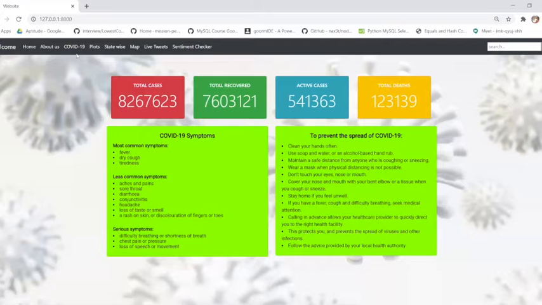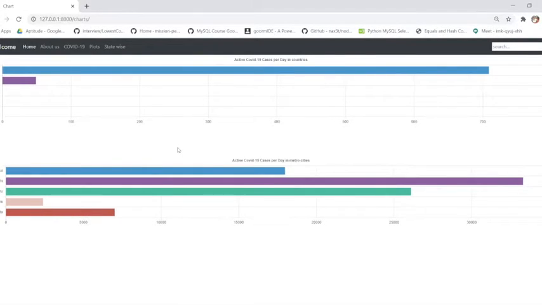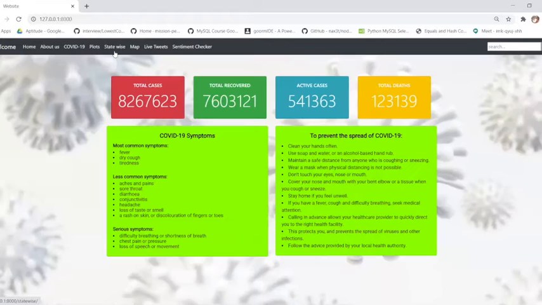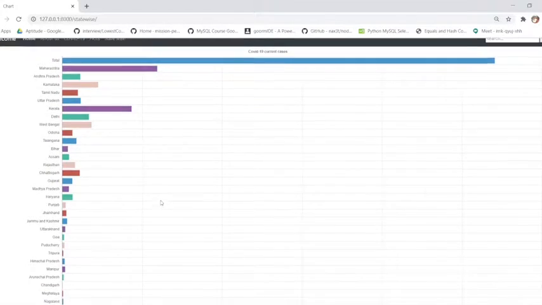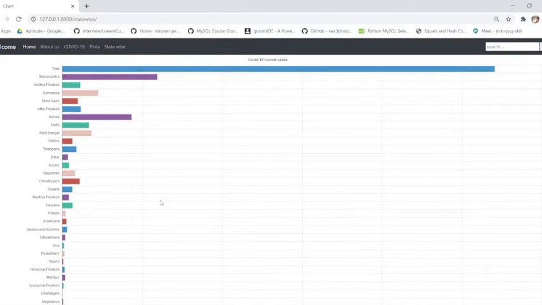Now I'll move to the home, and these are the plots that we have created. This is the top 5 countries that we have chosen, showing the COVID-19 cases per day, and at the bottom you can see the metropolitan cities, the top 5 cities, Mumbai, Delhi, Bangalore, and Indore, that we are focusing on. Then I will show you the state-wise plots, which show the state-wise condition of our country based on COVID-19. You can see the total cases, and these are the active cases right now.